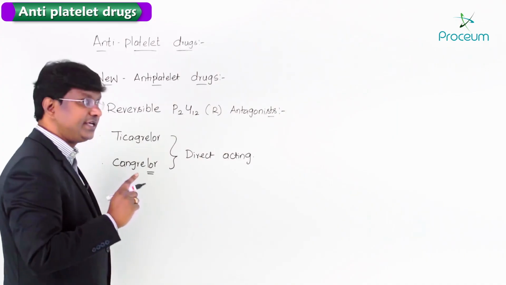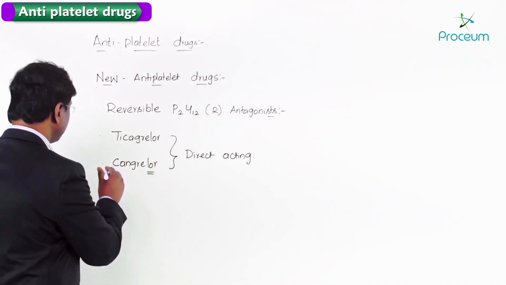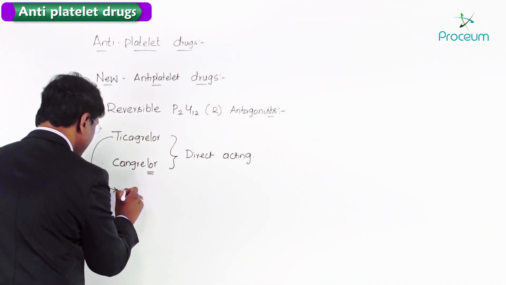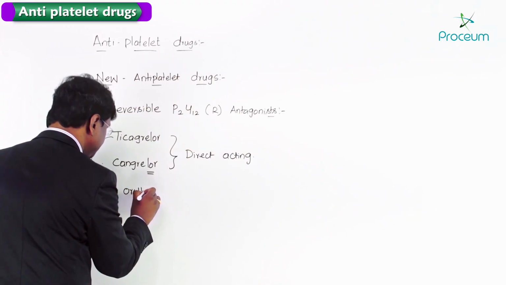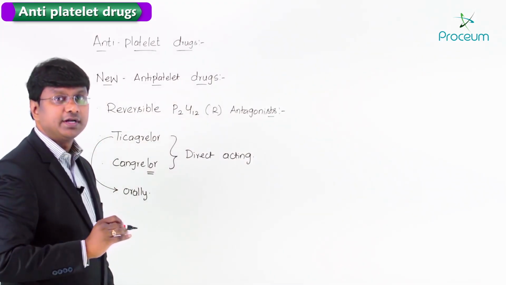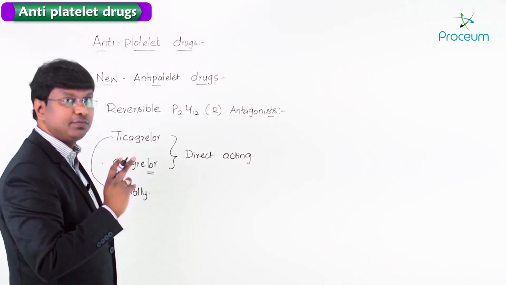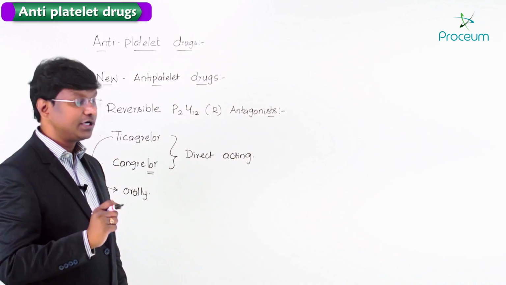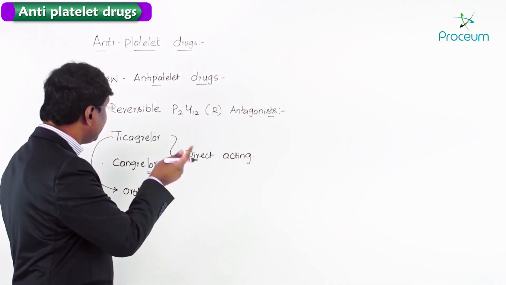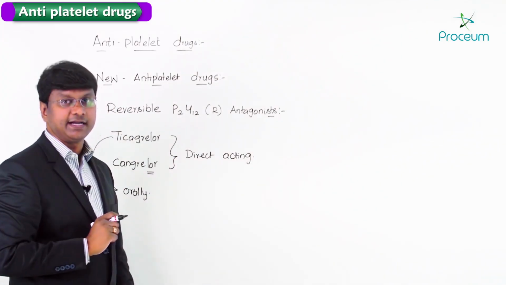Now out of these, if you take ticagrelor, it is given orally. It is orally effective. When you compare ticagrelor with clopidogrel, clopidogrel is an irreversible P2Y12 receptor antagonist.